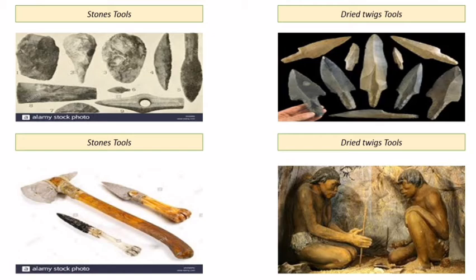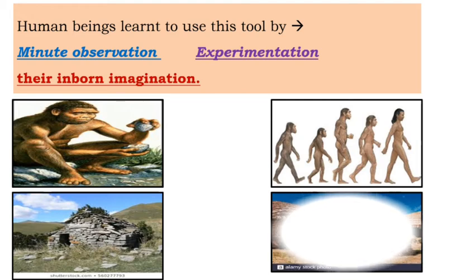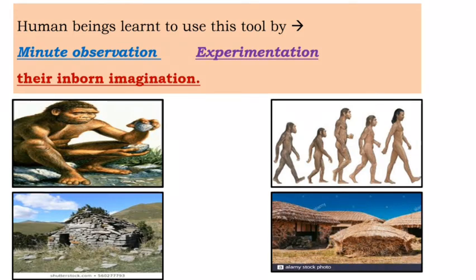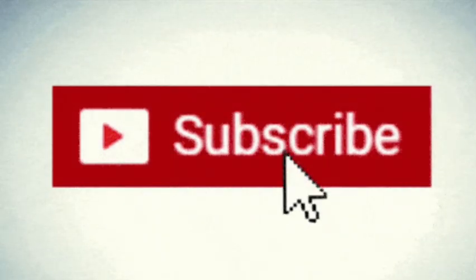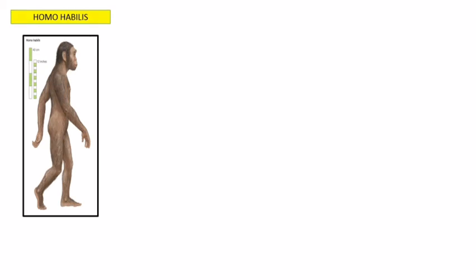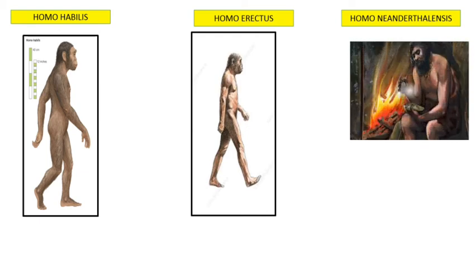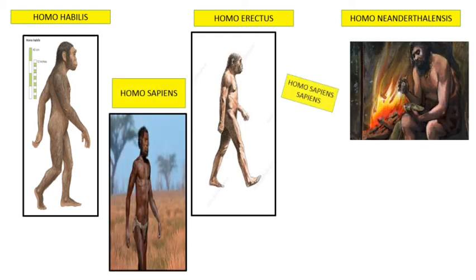Human beings learn to use these tools by minute observation, experimentation, and their inborn imagination. They also learned that they could give these objects any shape they desired. In the previous lesson, we saw Stone Age tools were found with the remains of Homo habilis, as well as we have seen the different stages of man: Homo habilis, Homo erectus, Homo neanderthalis, Homo sapiens, Homo sapiens sapiens.